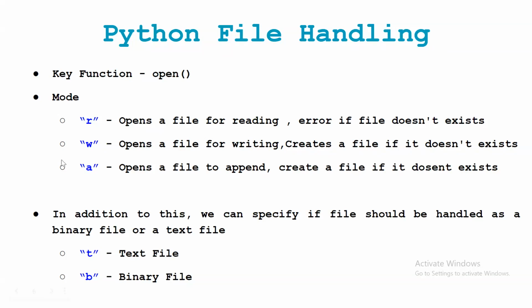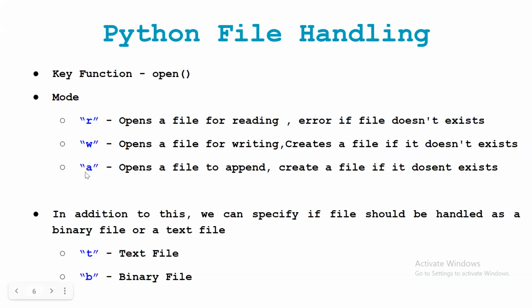But the main thing is what? If you are using simply this W, every time it will start to write the data at the first index. So if some data is already there in the file, that data will be overwritten with the new data if you are using the W mode.